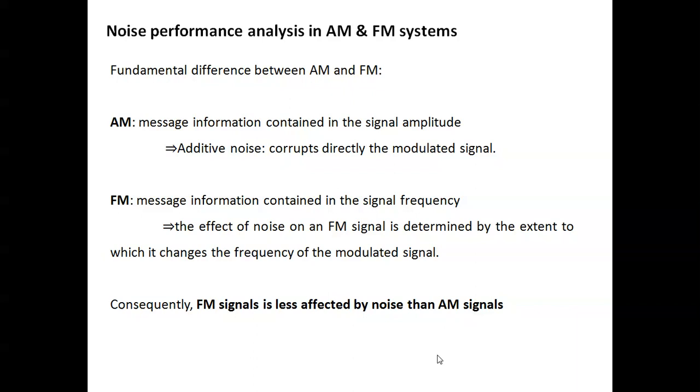There is additive noise, and it corrupts the modulated signal directly. The additive noise will be present in AM and directly corrupt the modulated signal.